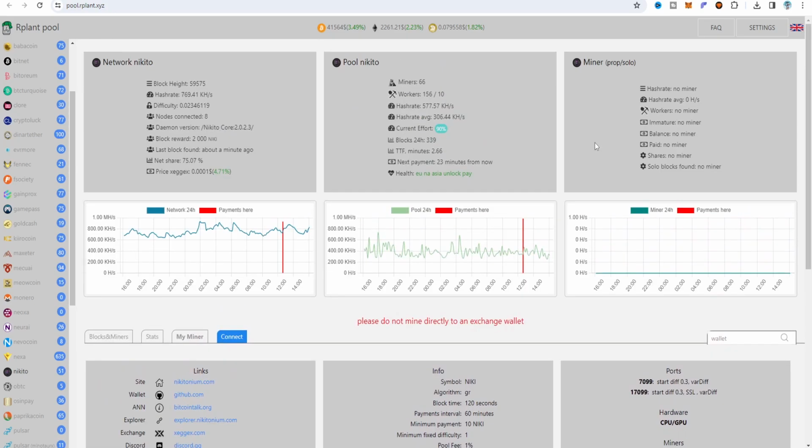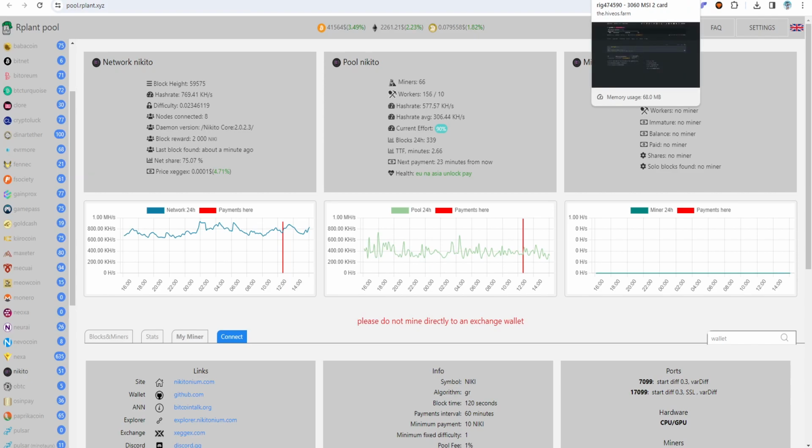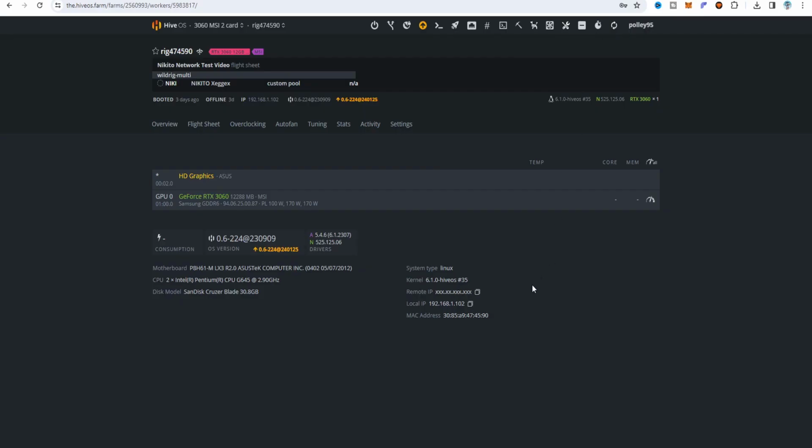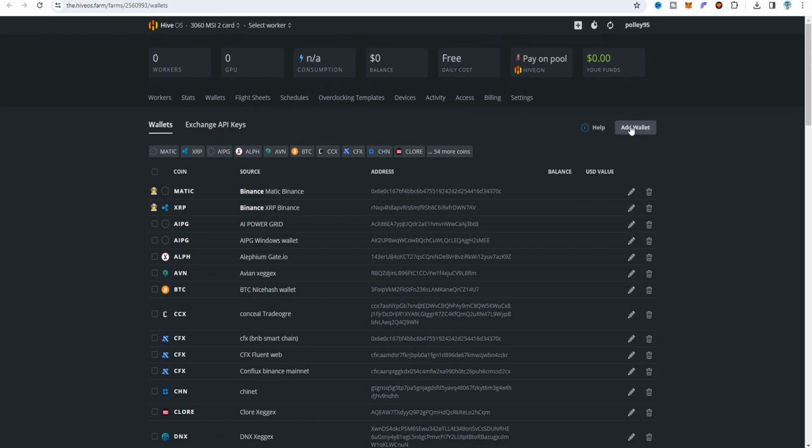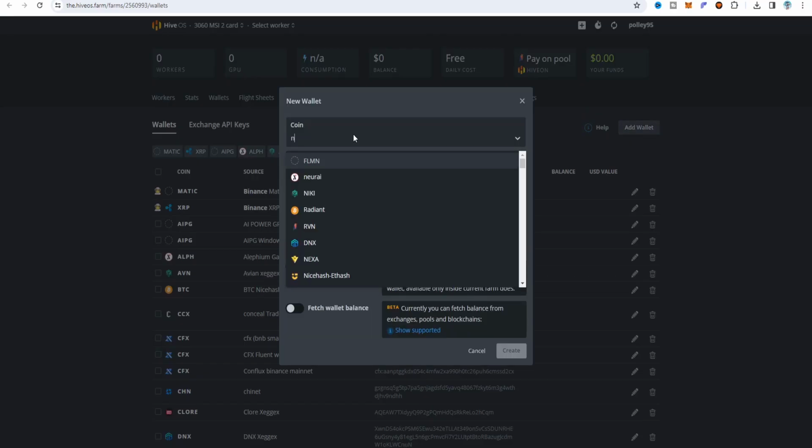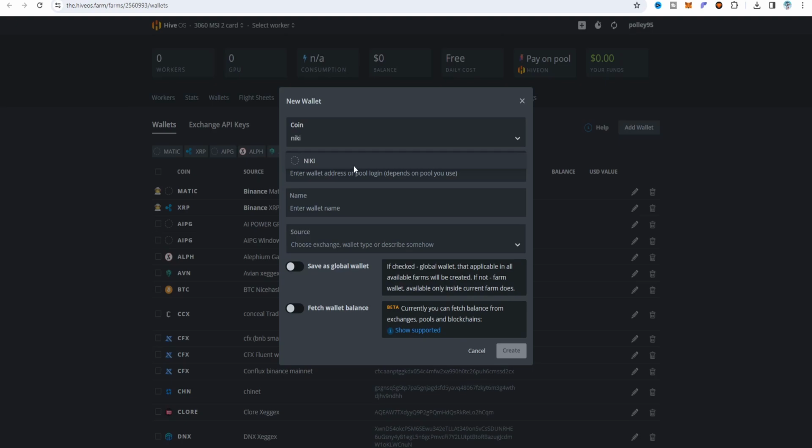Now go to HiveOS, to see how to create the flight sheet and also the overclock setting on HiveOS for Nikito mining or GPU mining on Nikito. So I choose my 3060 V2 card, and here you can see that the V2 card is ready for mining. And now go to the wallet section, just add your wallet, choose your coin as Niki, and here you can see that Niki is still not available, so create Niki as a custom coin and enter your address, set the name and create your wallet address.